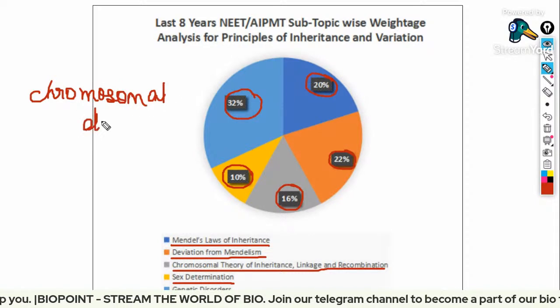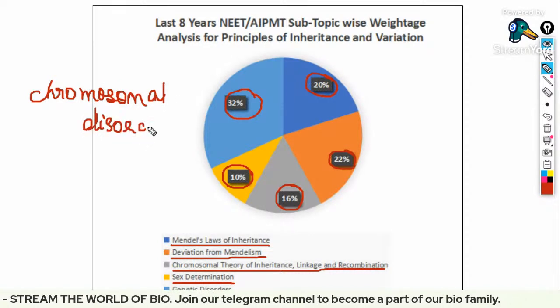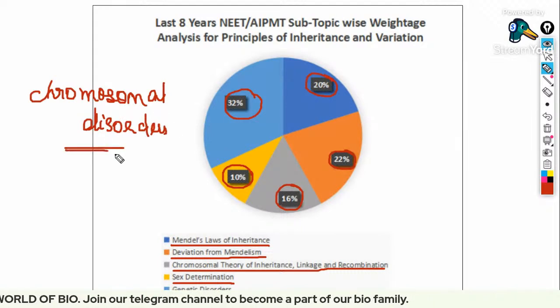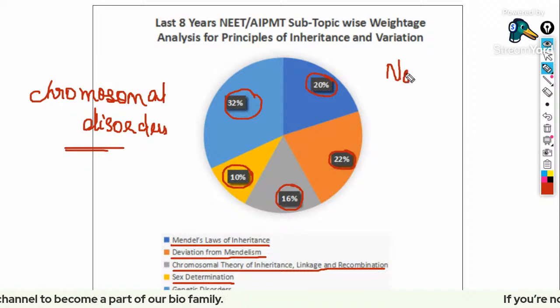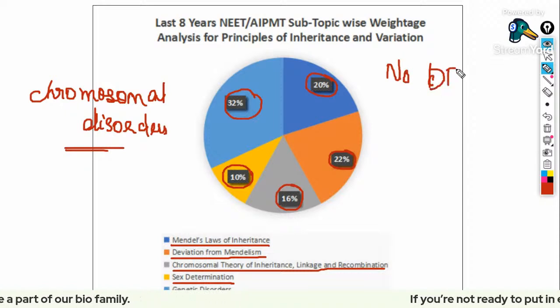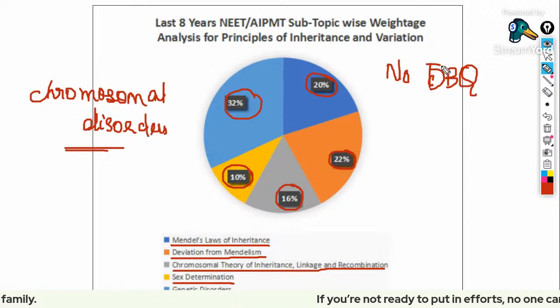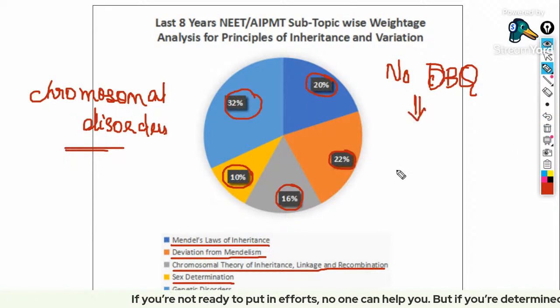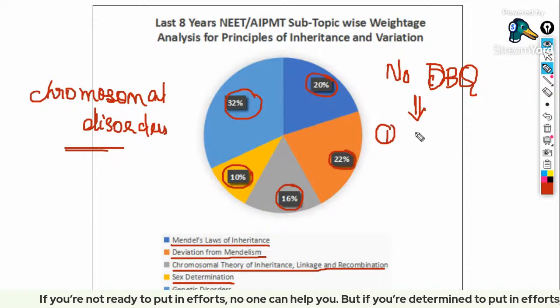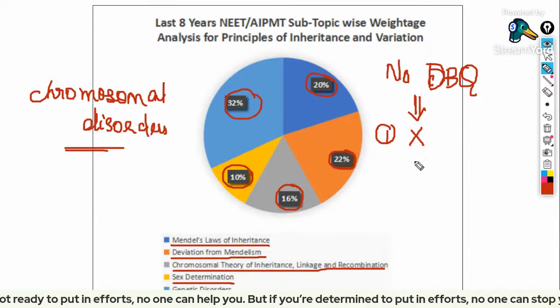And guys, this time also they played a trick with you: they have not posted any diagram based question, no DBQ this time also. So that implies two things. The first thing is no diagrams are going to be asked in further years.